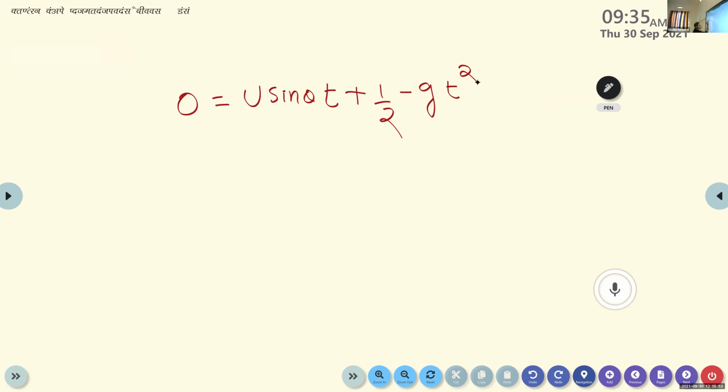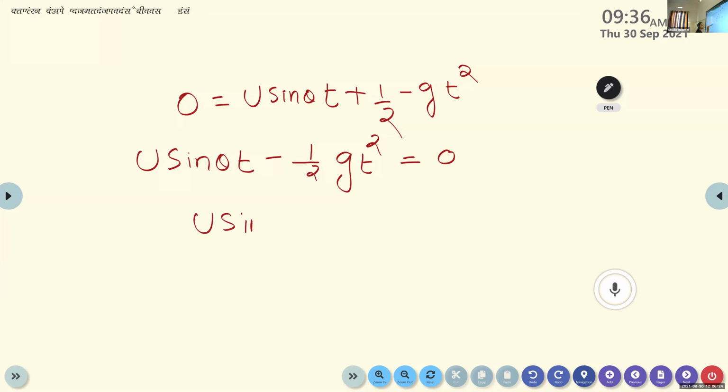So the equation becomes, we can write like this: u sine theta T plus minus half GT square, that is u sine theta T minus half GT square, is equal to 0. Or you can take this negative half GT square to the RHS. So it becomes u sine theta T is equal to plus half GT square.